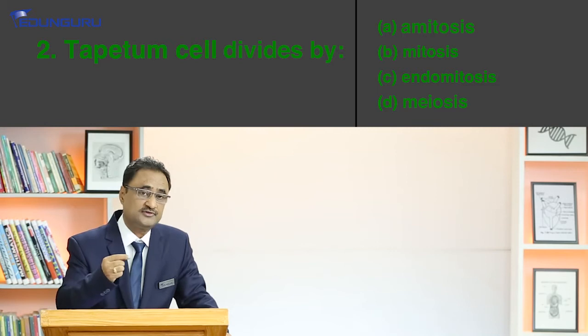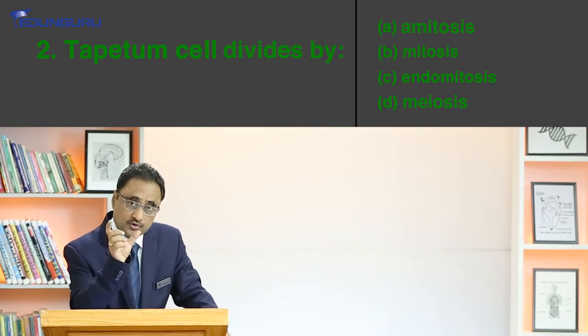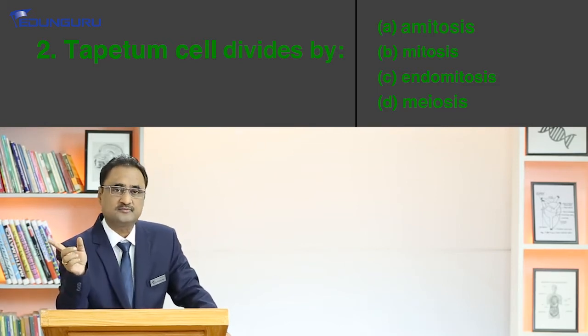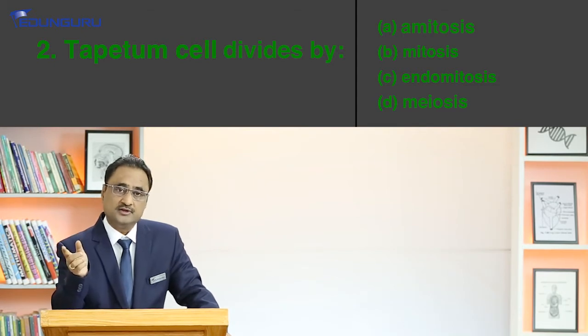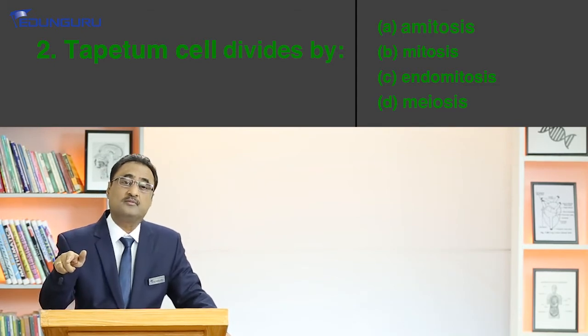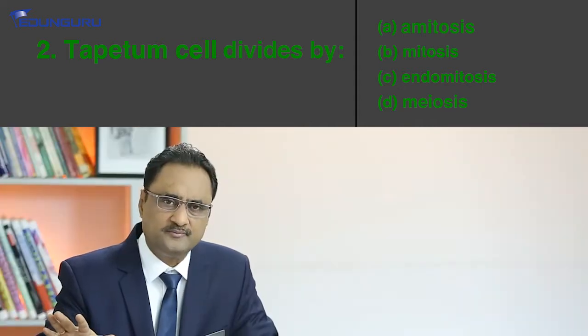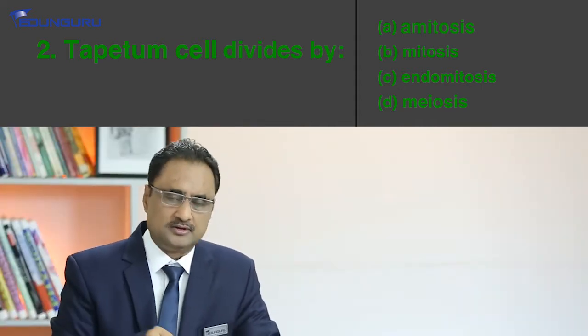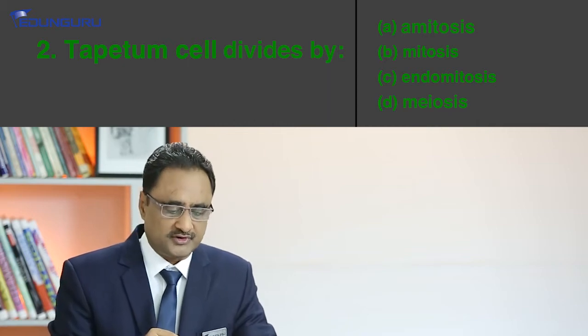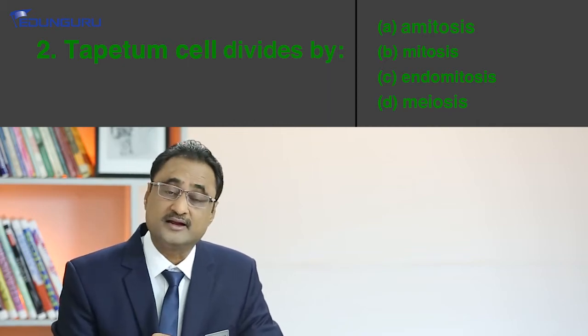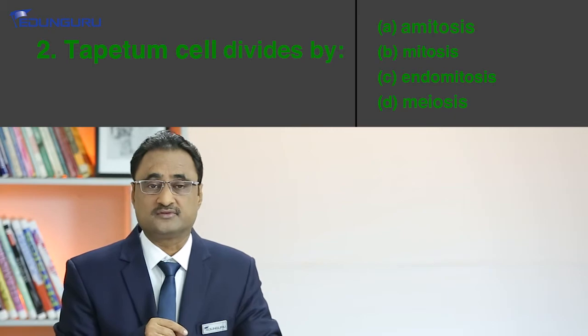And if the genetic material is doubled, there is more protein synthesis, and the nutritional requirement of the developing microspore mother cell or microspore is going to be fulfilled, right? So that's why the correct answer for question number 2 is C, that is endomitotic cell division.